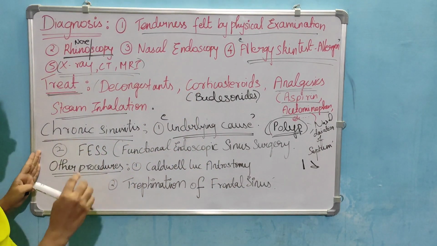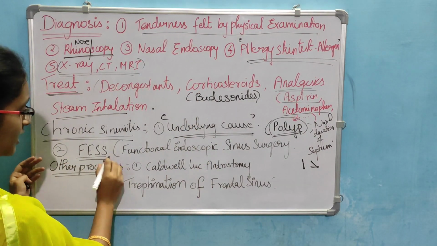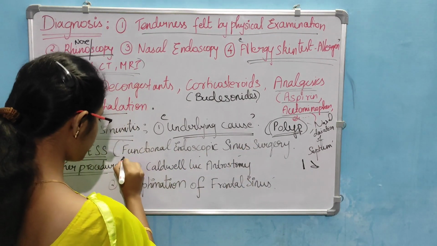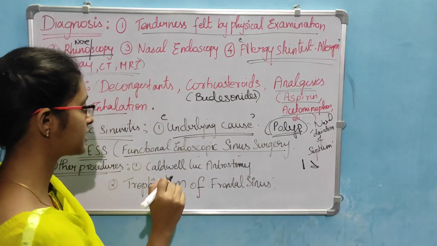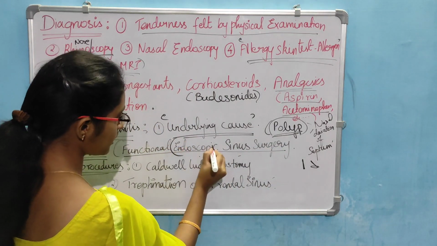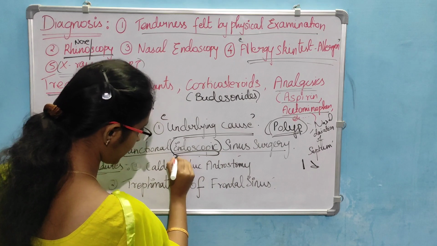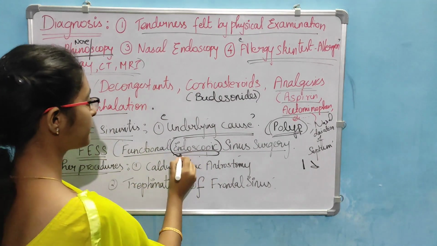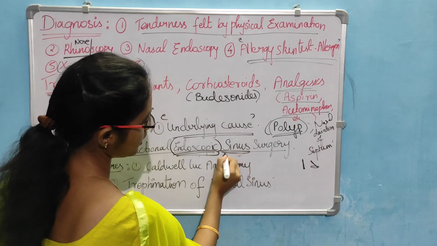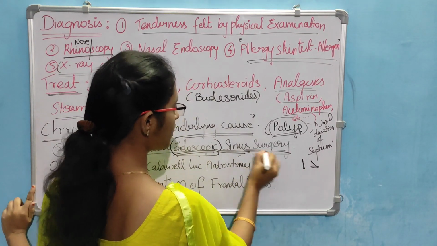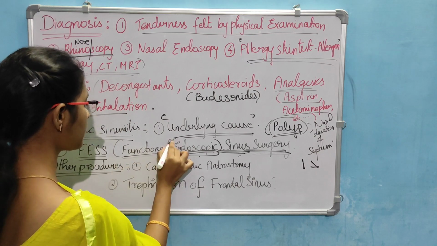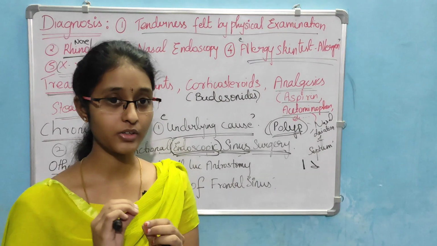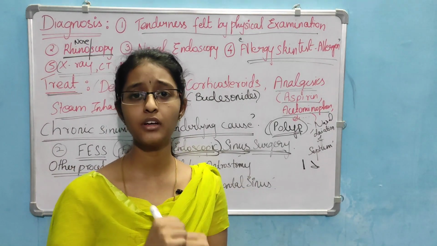Next, FESS. FESS is functional endoscopic sinus surgery. Endoscopic, that you know, we use a camera inside the nose, it goes to the sinus, and sinus is the structure, and surgery. What is functional? Why do we have this functional? Functional means the main functions of the sinuses must be restored.